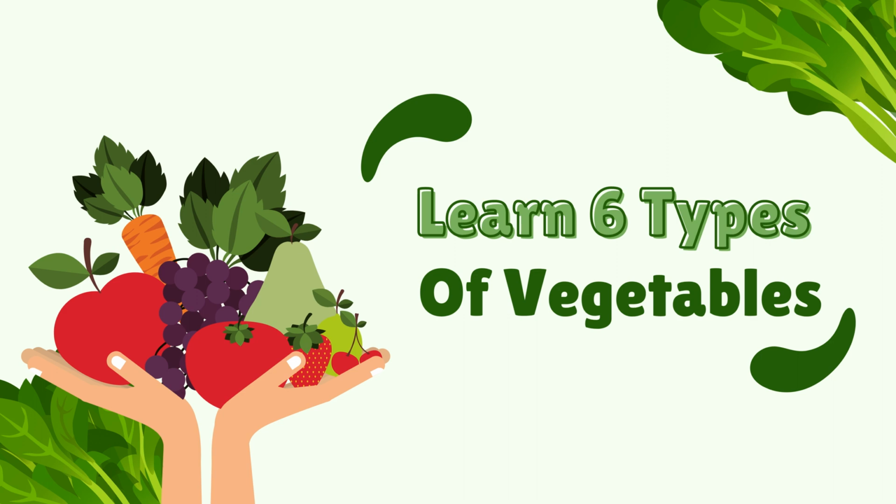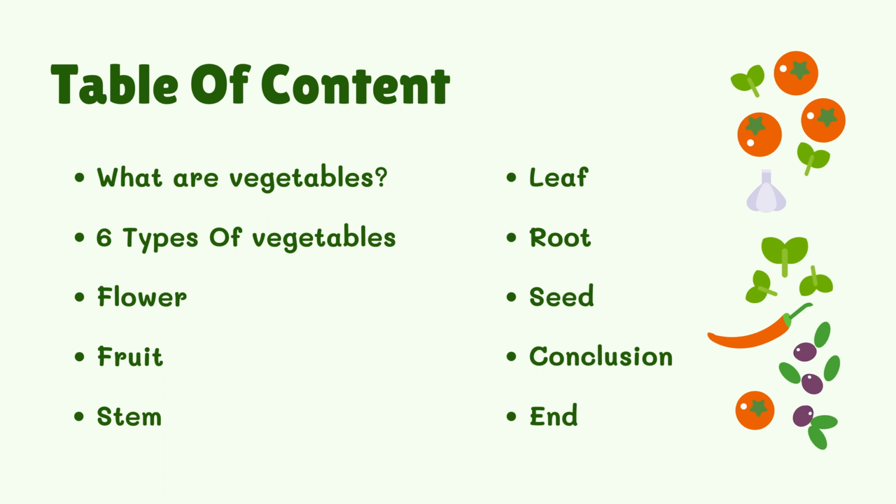Learn 6 types of vegetables. Table of content. What are vegetables? 6 types of vegetables: flower, fruit, stem, leaf, root, seed. Conclusion.